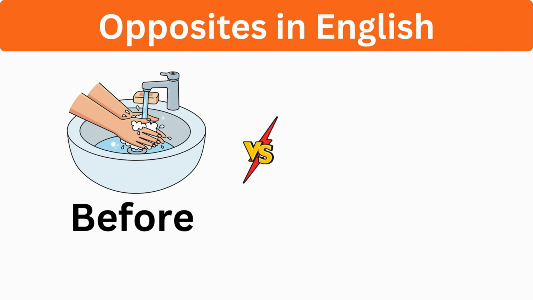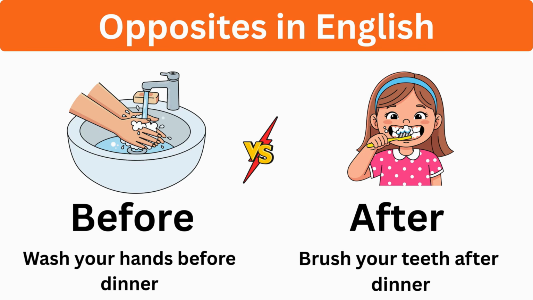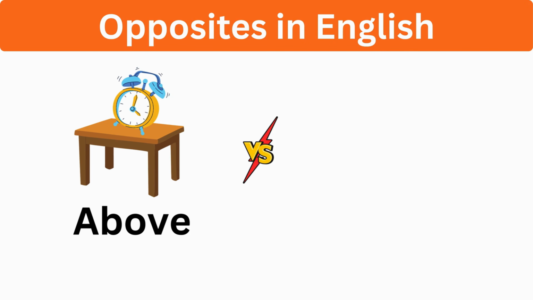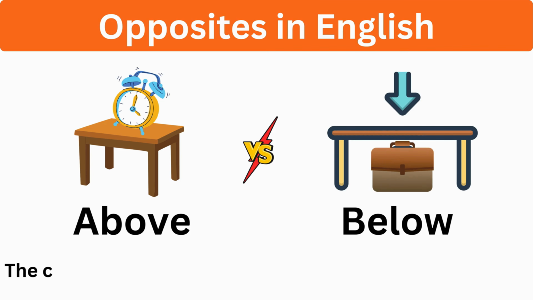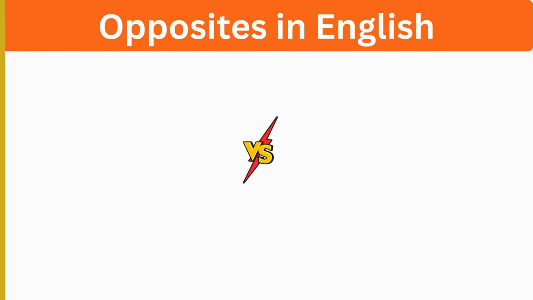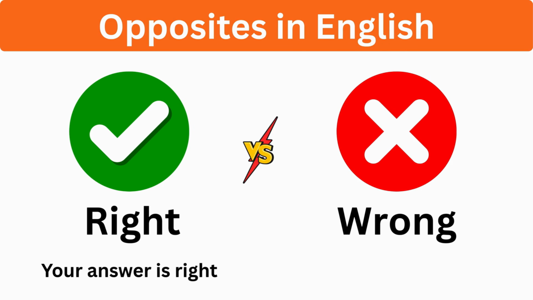Before, after. Wash your hands before dinner. Brush your teeth after dinner. Above, below. The clock is above the table. The bag is below the table. Right, wrong. Your answer is right. His answer is wrong.